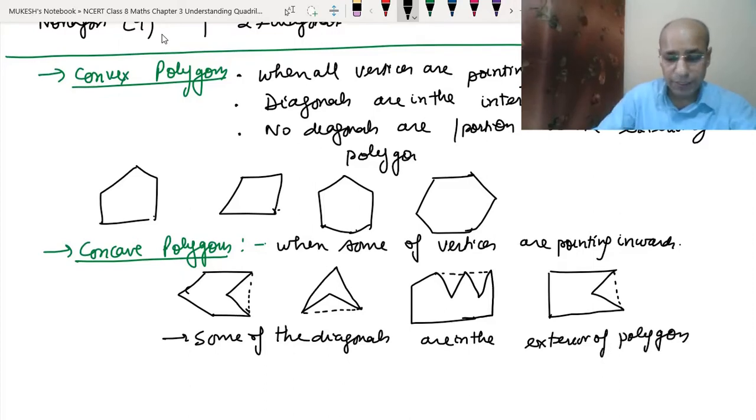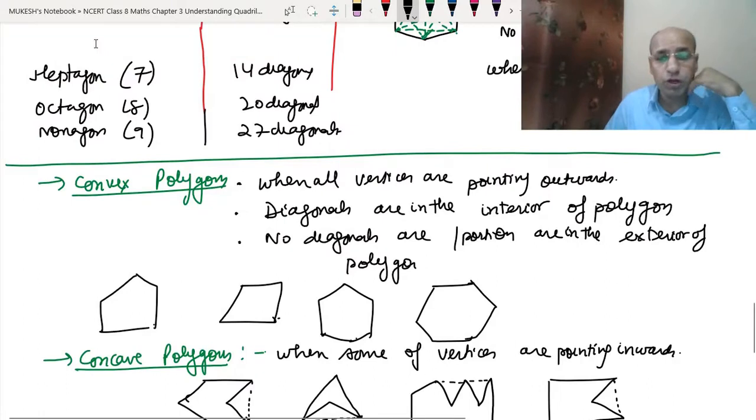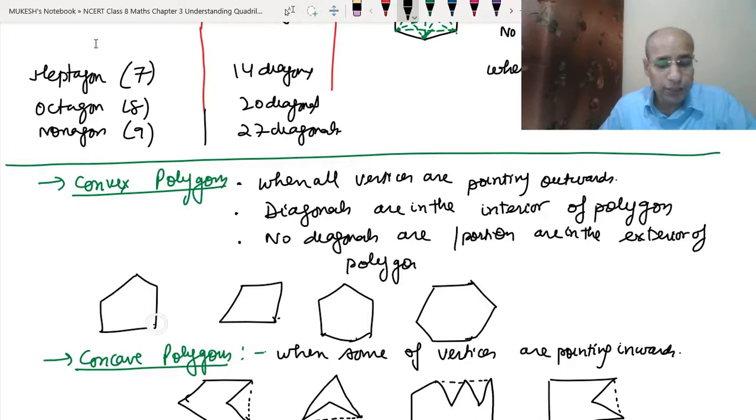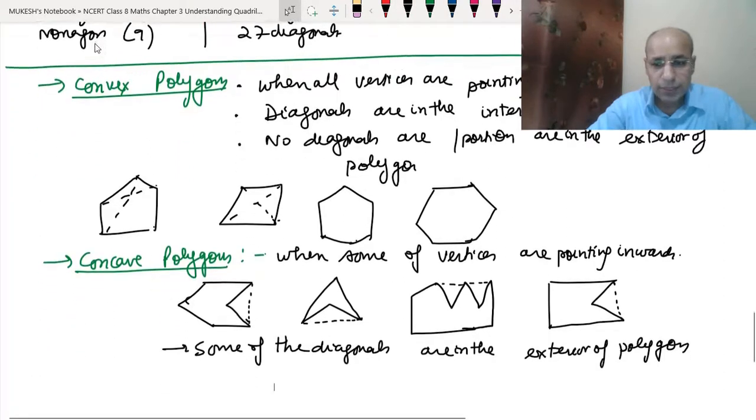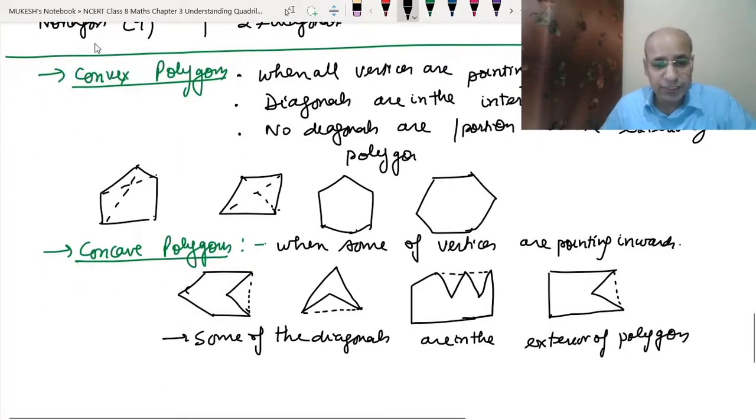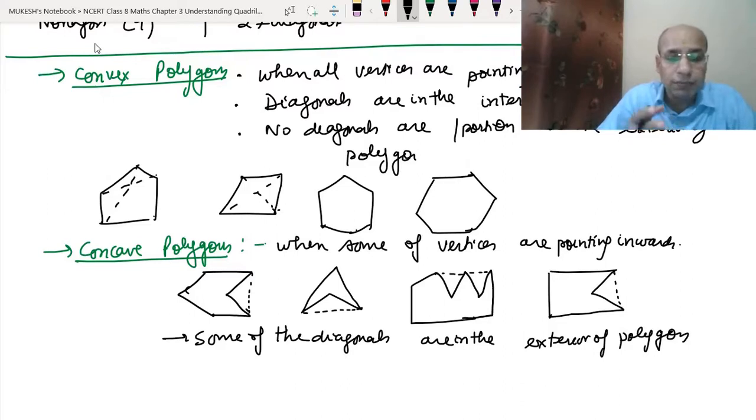Okay, so now let's repeat it. Convex polygon means the vertices are pointing outwards. These are all pointing outward, and their diagonals will be inside. Like here this will be inside, here this will be inside, so all the diagonals will be inside. Concave polygon means some of the vertices are pointing inward. You can see this is inward and this is outward. Same here. So here one diagonal is coming outside. Here also one diagonal is coming outside. Here two diagonals are coming outside. Here also one diagonal is coming in the exterior. So this is how we can describe convex and concave polygons.